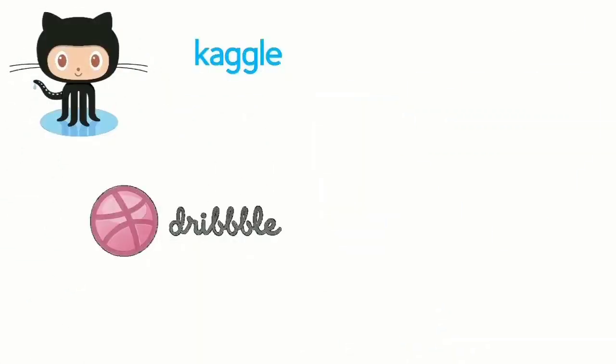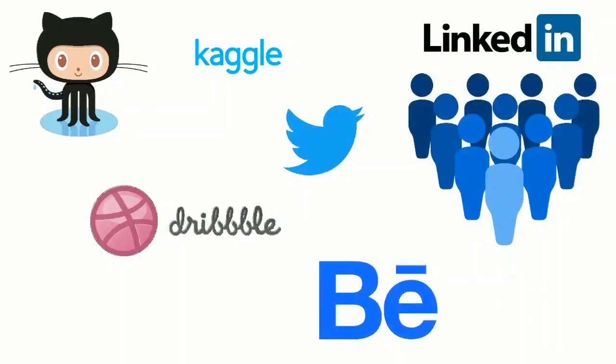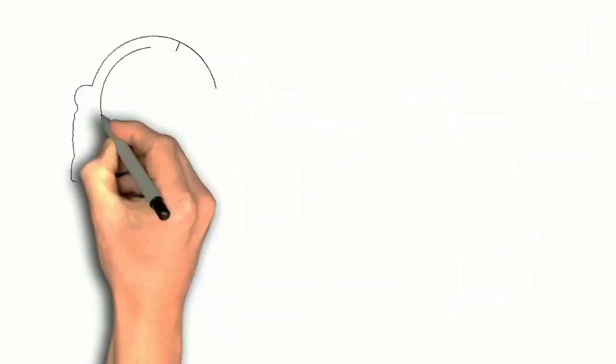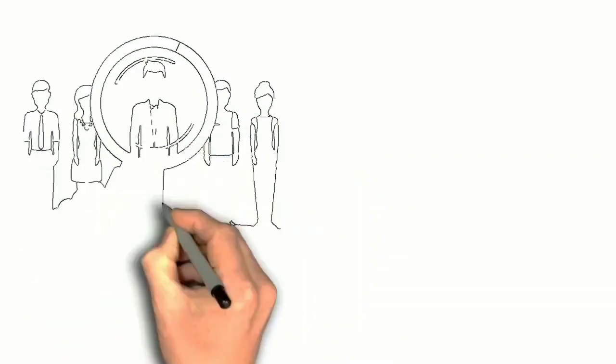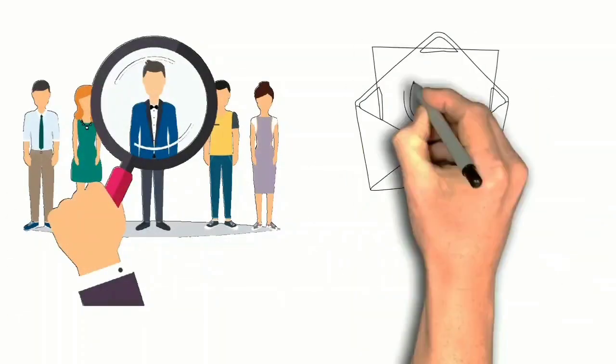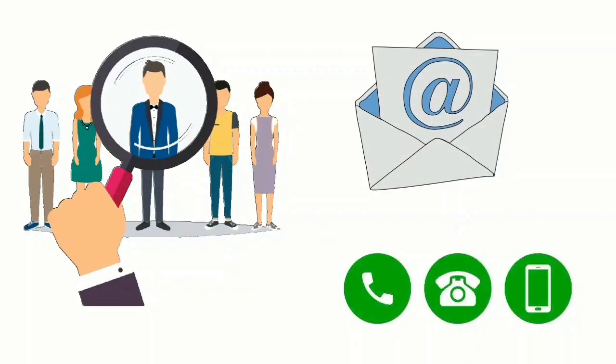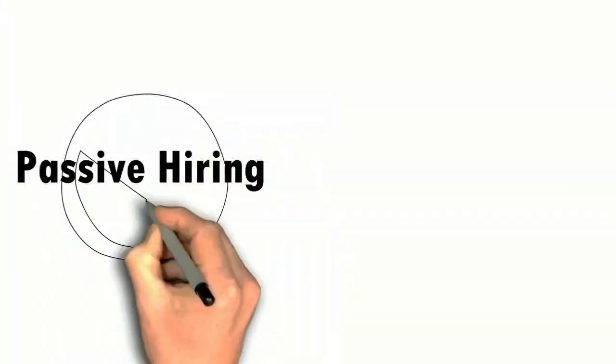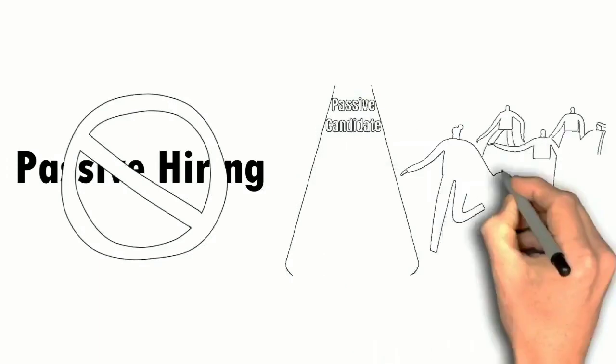We explore LinkedIn from inside out. We look at various tools on how we can find more people on various platforms, how we can find their contact details, how we can find their numbers, so that in place of what everybody calls passive hiring, it's not passive hiring, it's active hiring, but we are targeting passive candidates.